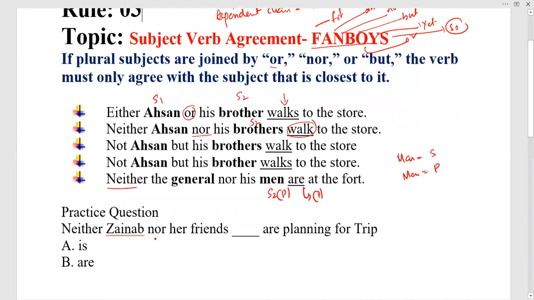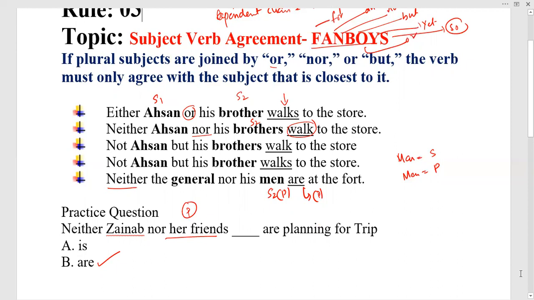Here's a practice question. Neither Zainab nor her friends are planning for the trip. I have already written this because here her friends is plural. That is why are will be the right option.